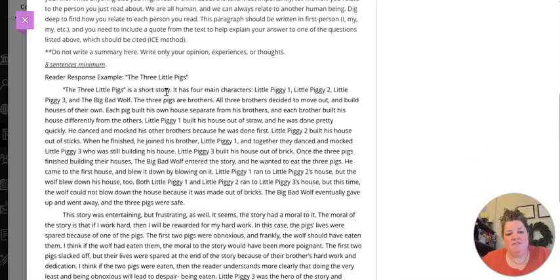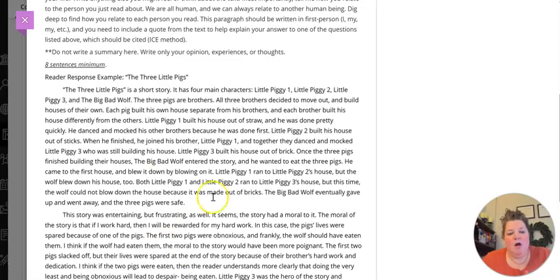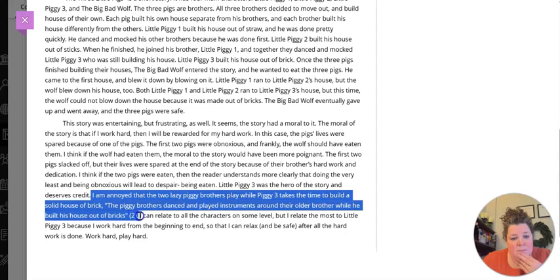If we jump down here, this is a good example of a reader response. I use the 3 Little Pigs, so it's not very long because that story is not very long. But I know that we all know the story of the 3 Little Pigs. But if you jump down here, here is my example of a quote, an embedded quote. Now we use the ICE method, which means introduce that quotation, cite it correctly, and then explain. So see how I've introduced the quote? Then I put the quote in there using quotation marks, and the page number only goes in parentheses at the end of the sentence before that period.